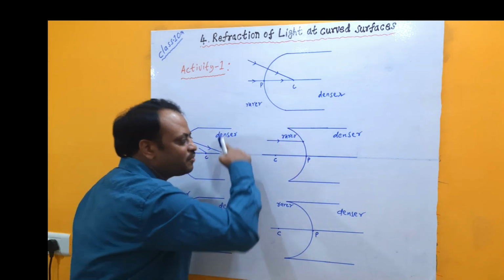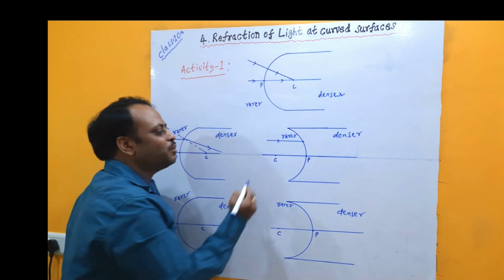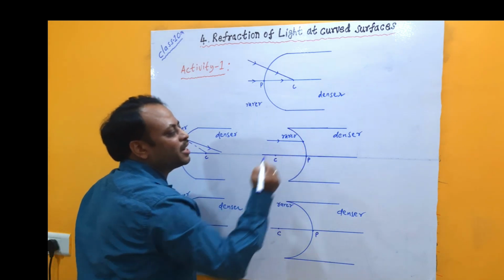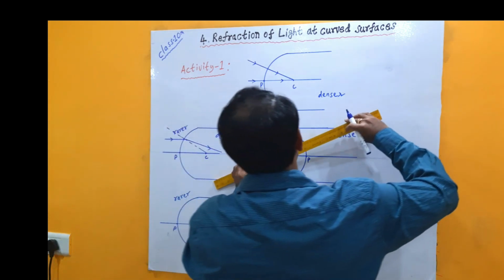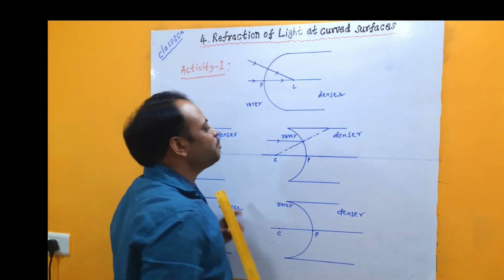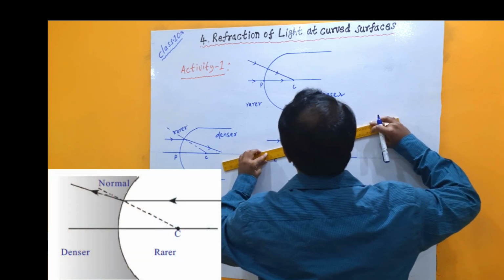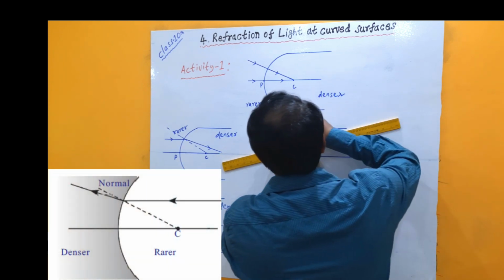As this is a curved surface with the center of curvature on this side, if we join it to the point of incidence, that itself becomes the normal. As the ray of light is entering from rarer to denser medium, it bends from its original path towards the normal, in the normal direction like this, instead of continuing in the same straight line.